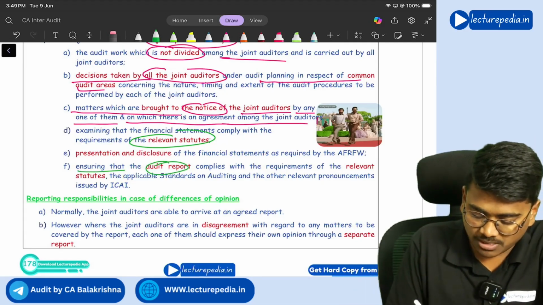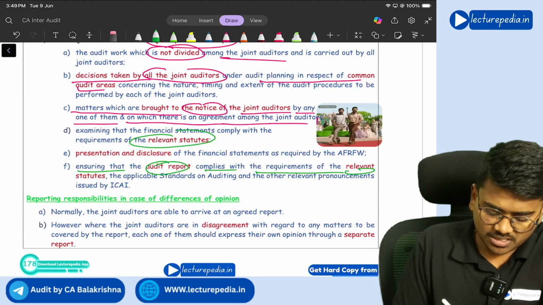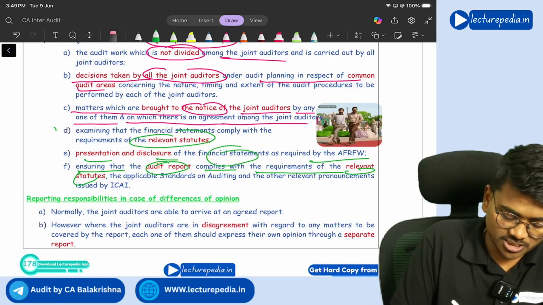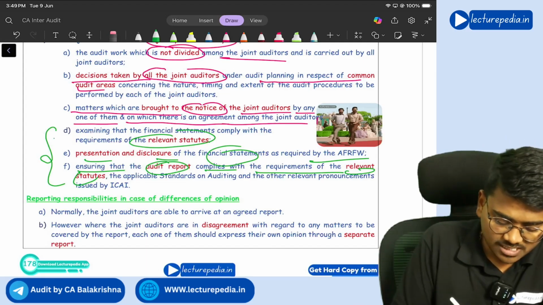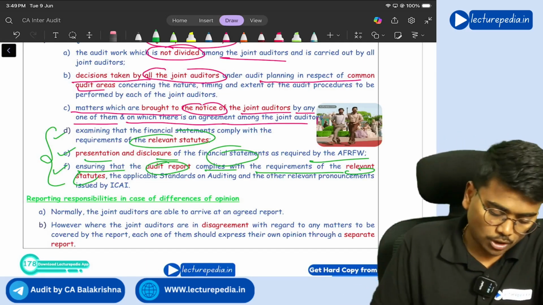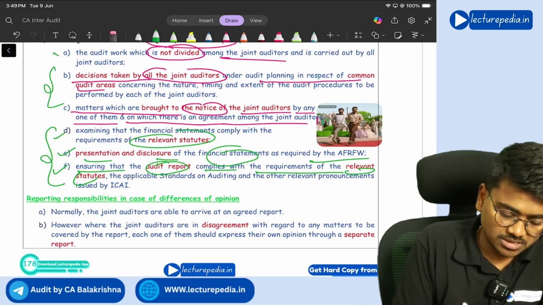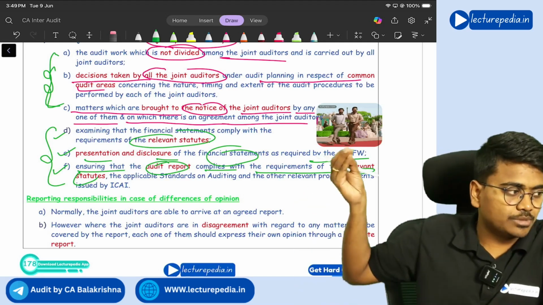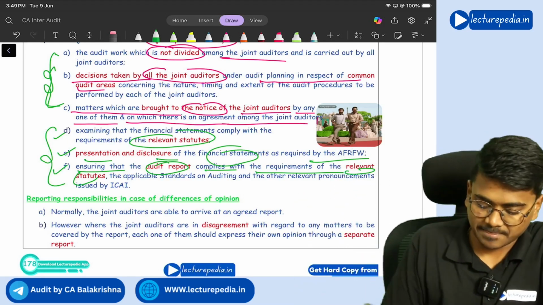Ensuring that the audit report complies with requirements of relevant statute, presentation, and disclosure of financial statements as per applicable financial reporting framework. These 3 points are very easy. First two are related to financial statements, the last one is related to audit report. Remaining these three are somewhat similar, so easily you can remember all these 6 points.